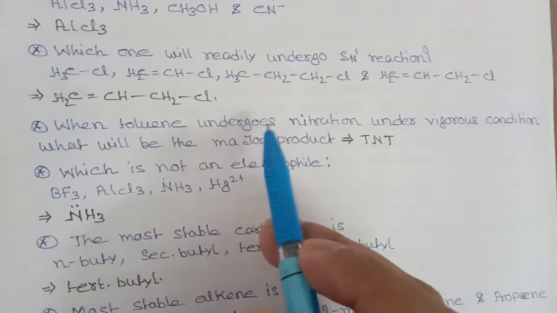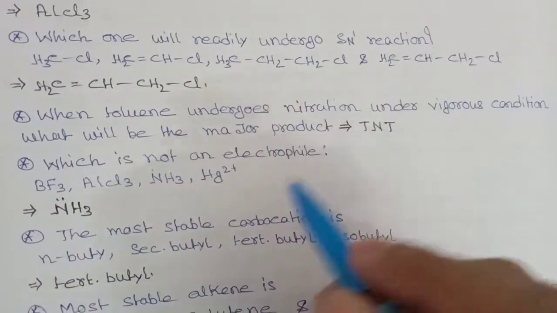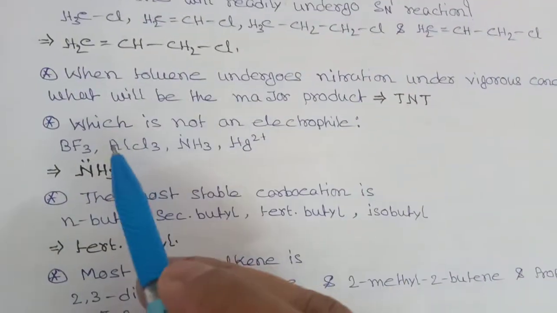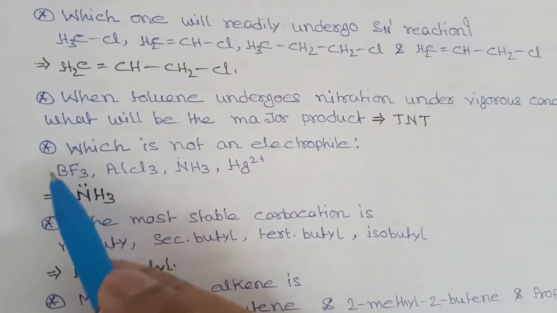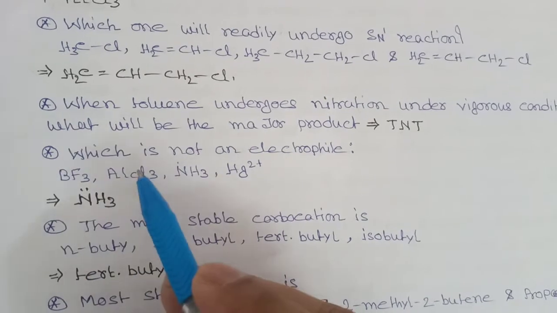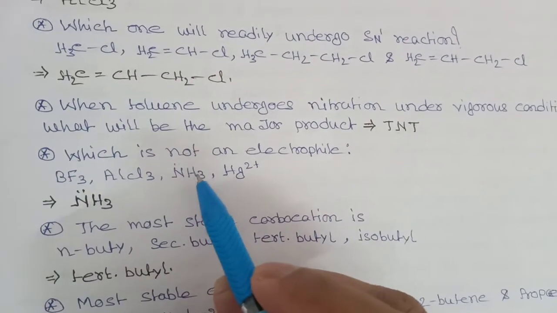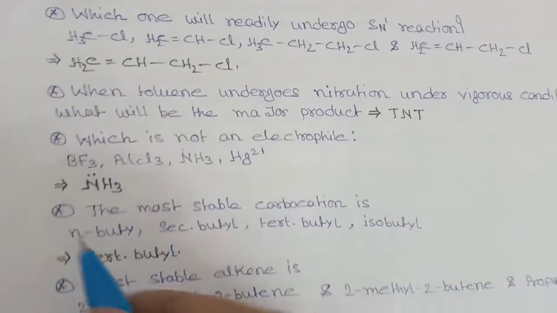Now when toluene undergoes nitration under vigorous conditions, what will be the major product? You already know trinitrotoluene from the previous phase. Which one is not an electrophile? This is an electron deficient species, because we have 6 electrons, so this is your electrophile. This is also an electrophile. Now this is your base, so this is not an electrophile. So the answer will be this one: not an electrophile.